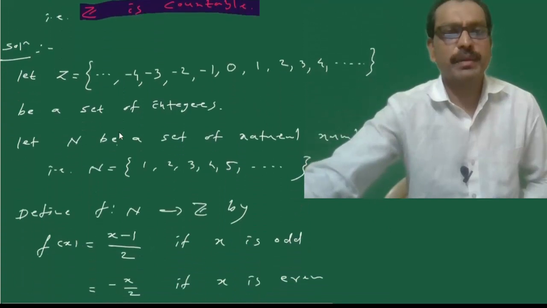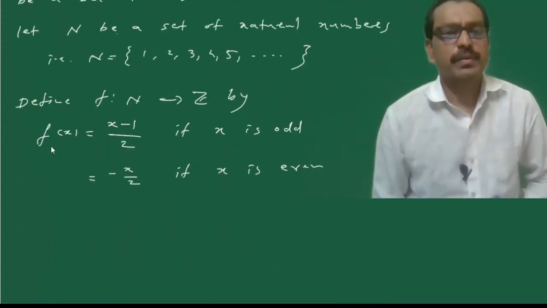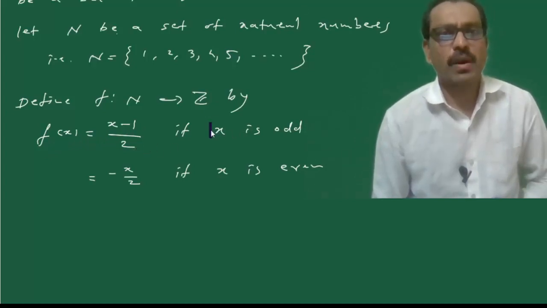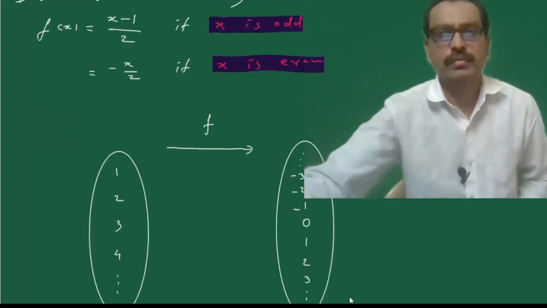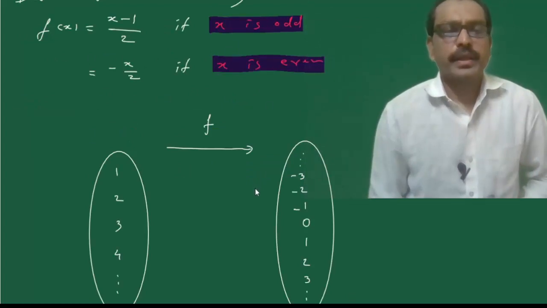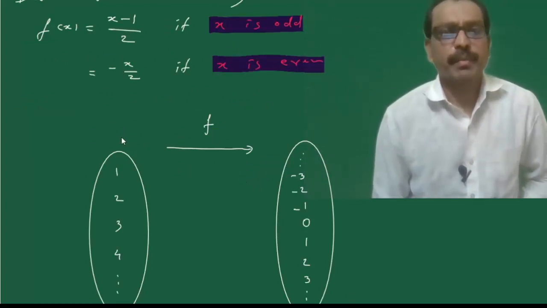This map is defined by f from N to Z. Function f of x is equal to x minus 1 divided by 2 if x is odd, and f of x is equal to minus x by 2 if x is even.